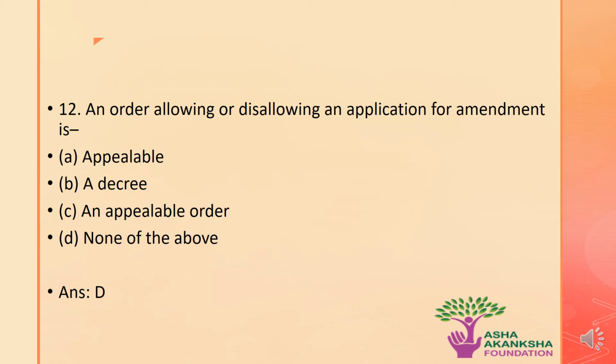Let's now move on to the next question, which is: an order allowing or disallowing an application for the amendment is dash. The options are A. Appealable, B. A decree, C. An appealable order, D. None of the above. The correct answer to this question is option D, that is, none of the above is correct. That means to say, an order allowing or disallowing an application for amendment is neither an appealable order nor a decree.